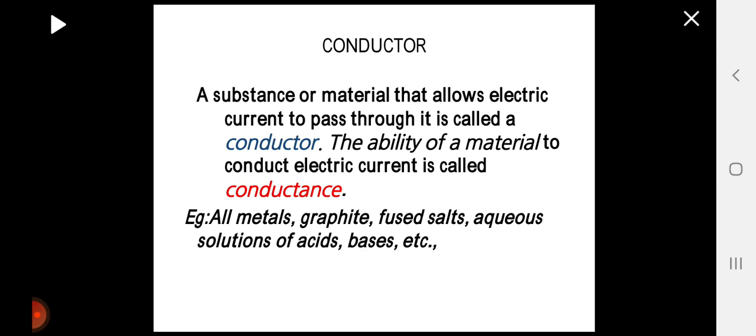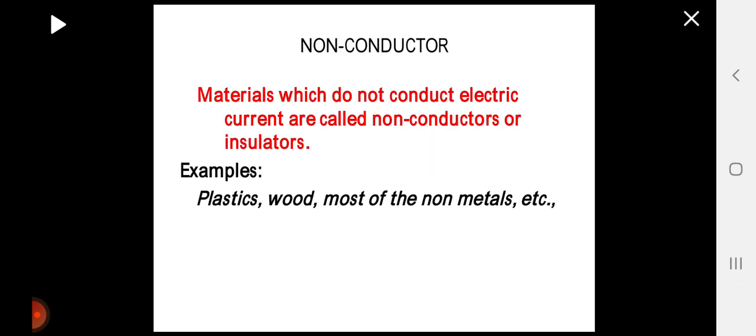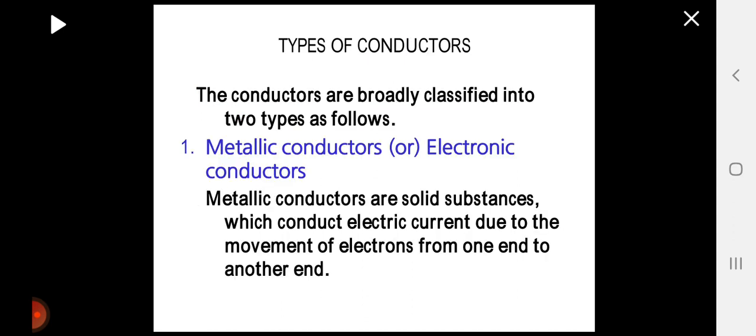A conductor is a substance or a material that allows electric current to pass through it. The ability of a material to conduct electric current is called conductance. Let us say an example: metals, graphite, fused salts, aqueous solutions of acids, bases, etc. So what is a non-conductor? Materials which do not conduct electric current are called non-conductors or insulators. Examples: plastics, wood, most of the non-metals, etc.